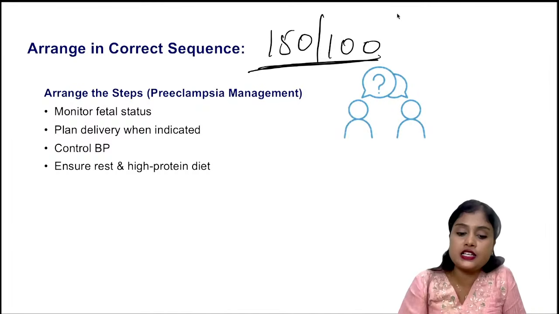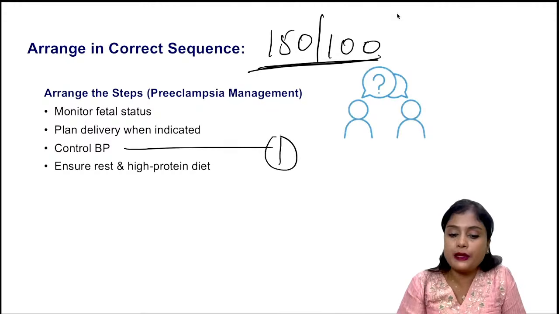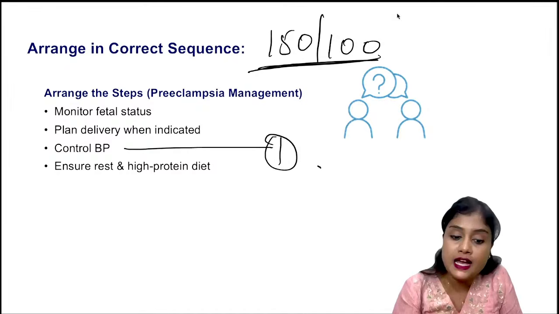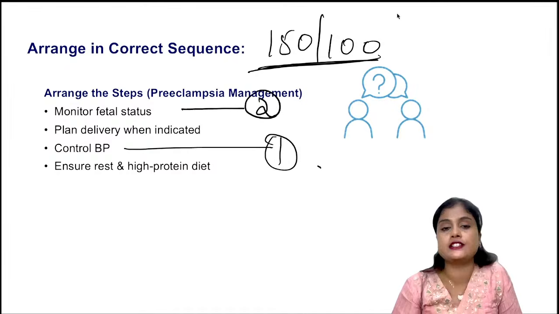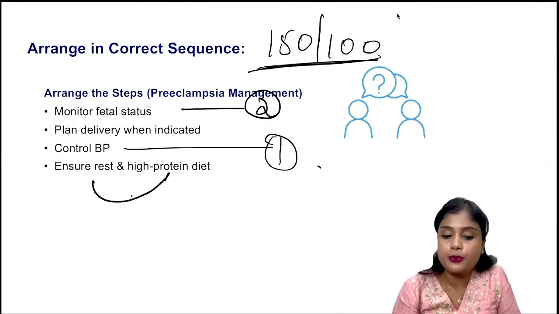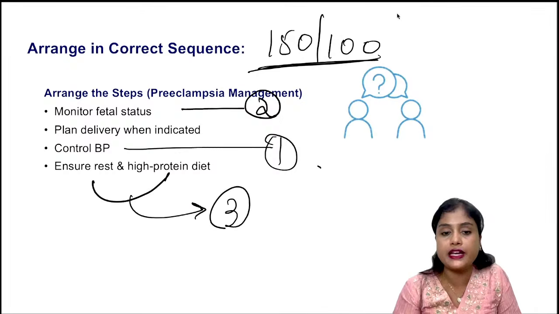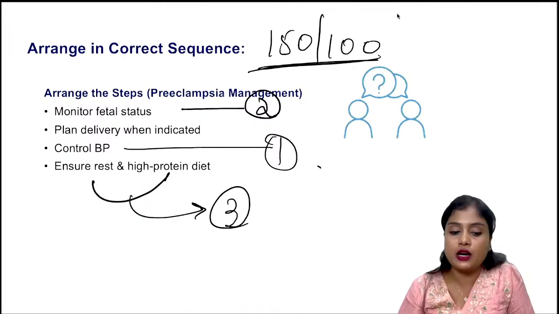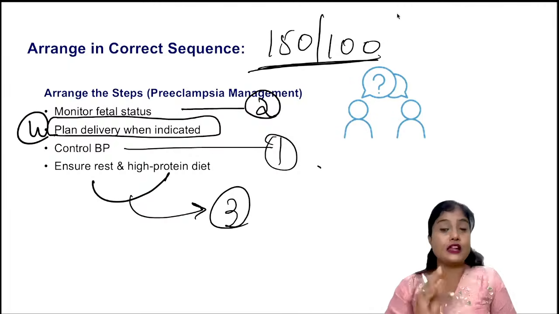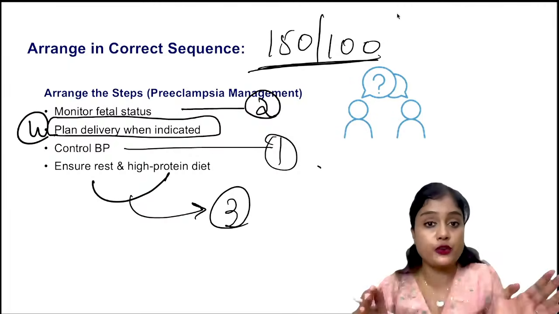Yes, first is to control her BP. Yes, then is assess how the baby is, monitor the fetus. Yes, then is ensure good rest and high protein. She's losing protein, proteinuria is there, no? So this will become the third one. And then finally plan her delivery when indicated at an appropriate place. Okay, this is how you will arrange. This is how you will organize. This is how you will answer in your exam.